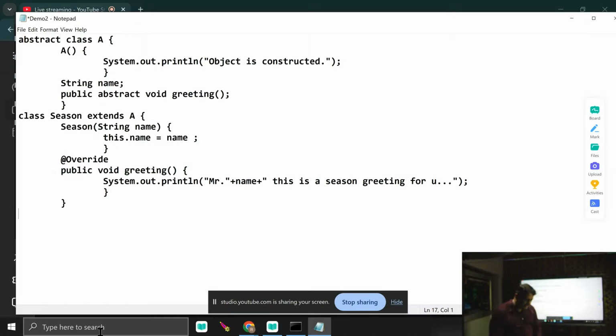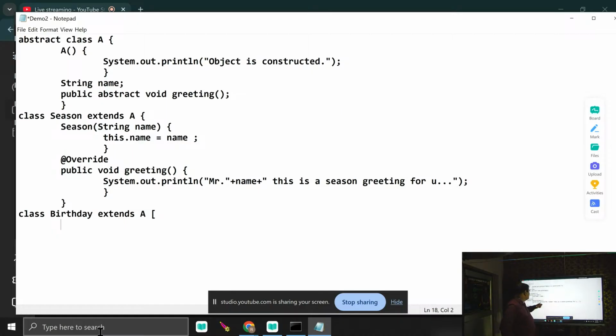Now I just write here class Birthday extends A. You know that the Birthday class inherited from A. When the Birthday class inherits from A, it is bound to override the same one method.